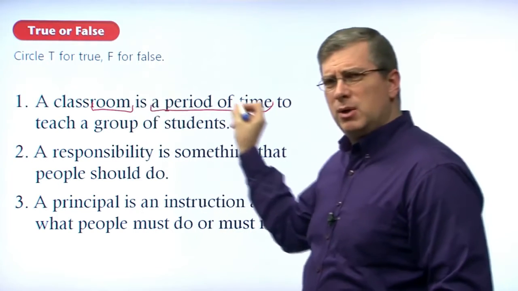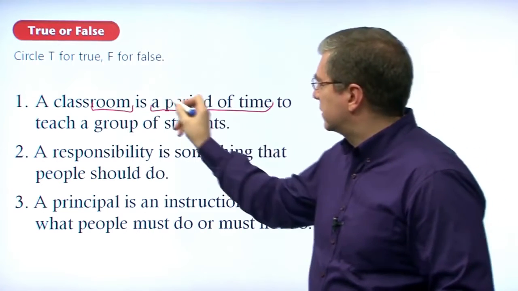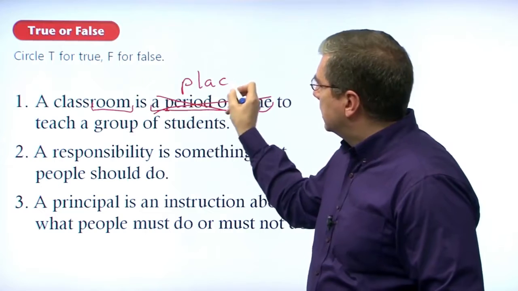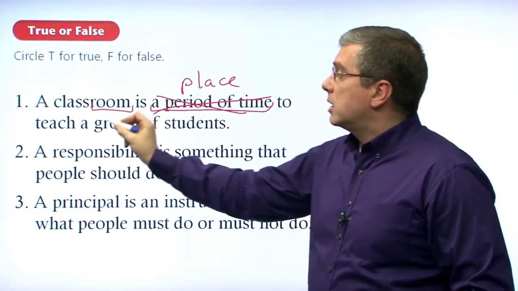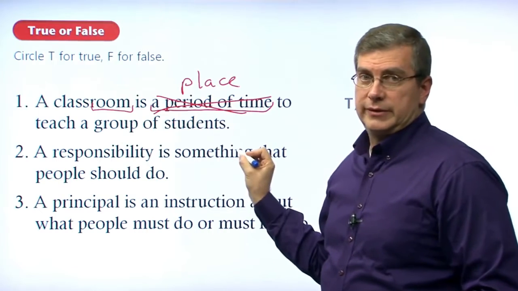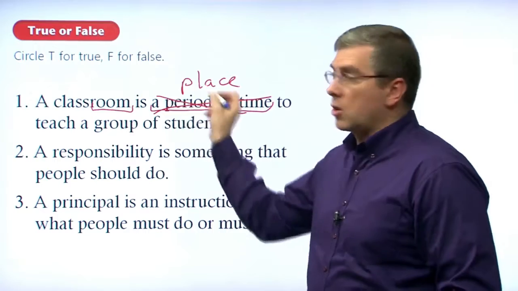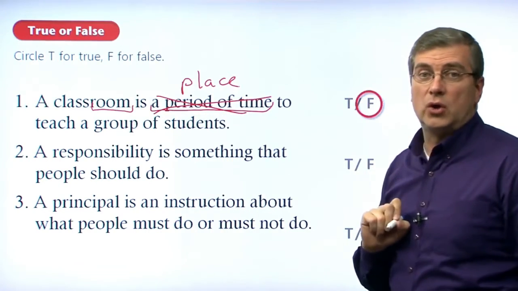So is a room a period of time? That doesn't sound right, does it? A room is a place, not a period of time. So a classroom is a place where you teach a group of students, or used to teach a group of students, right? So this is wrong. We have to change the sentence to make it right. So of course it would be false.